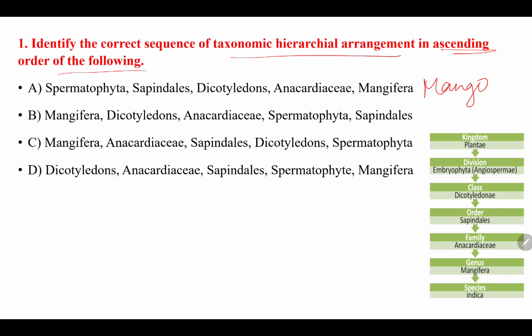This is an arrangement in descending order. Ascending means from here to here. So here, Mangifera indica. Indica is the species name and genus name is Mangifera. So they have started the options with Mangifera, not with indica. Next family, it is Anacardiaceae family, and order Sapindales, class Dicotyledonae. The next Embryophyta or Angiospermae, and next is kingdom Plantae.